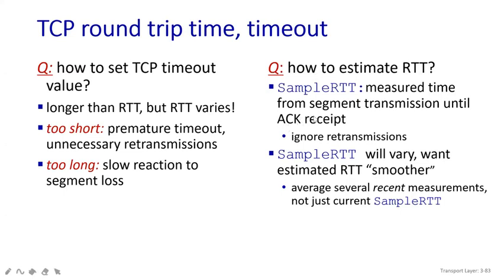That total time period is known as your round trip time. You also have to ignore retransmissions. If a packet gets lost, you need to ignore this. And this SampleRTT will vary, because if a segment is retransmitted, the time may vary.